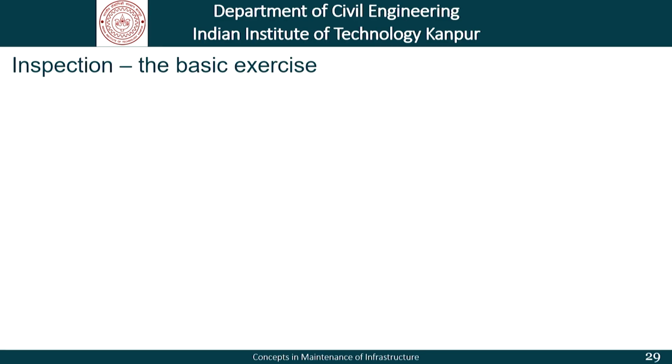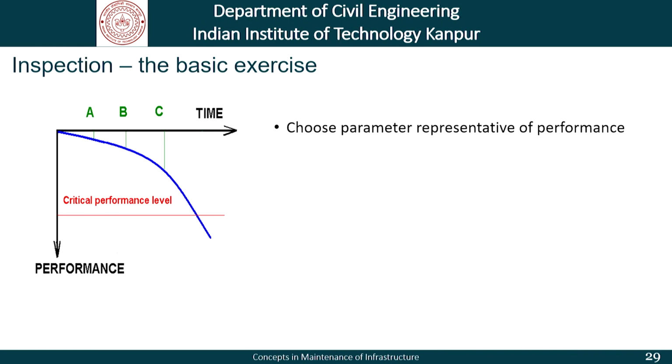And now coming to the thought process, the basic exercise through inspection, what do we want to achieve? We want to achieve studying a certain parameter representative of performance or deterioration. Here is our deterioration performance time graph. In this case, we are talking of performance which is reducing over a period of time, and we have A, B and C are successive points for periodic inspections.